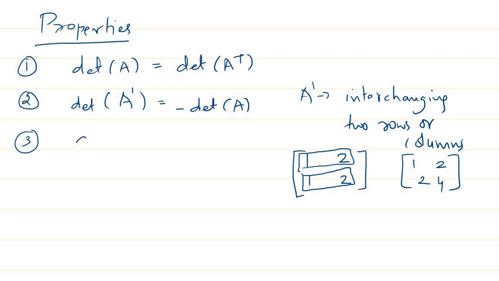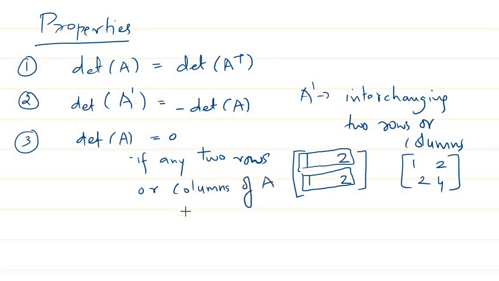That is, we can say that determinant of A is 0 if any two rows or columns of A are identical, or maybe we can say are proportional. Here you can see the first row is R1 and the second is R2. Then R2 is actually equal to 2 times R1, some k times R1. So we can say they are proportional. In such cases we always get determinant of A as 0.